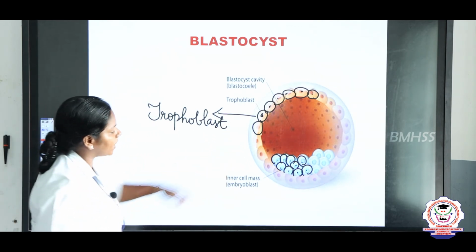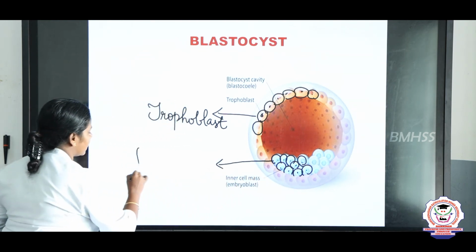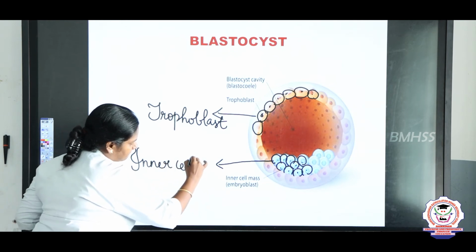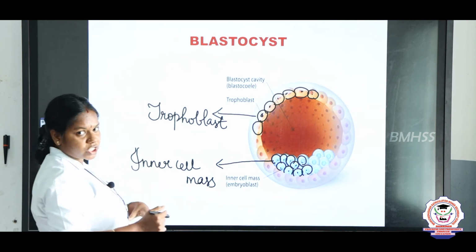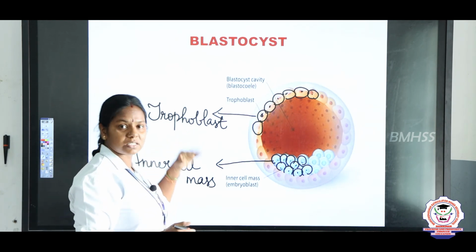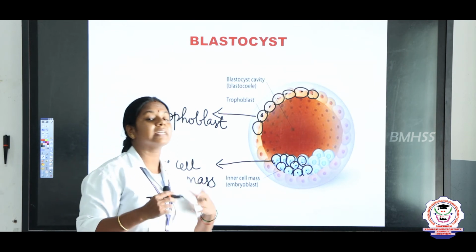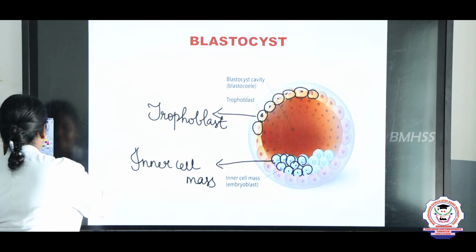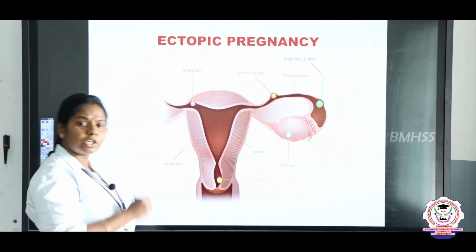And this group of cells we call as the inner cell mass. So, after implantation, what happens? This trophoblast is responsible for forming the placenta, and this inner cell mass is the embryo. It develops into the embryo. And now, one important topic is there.